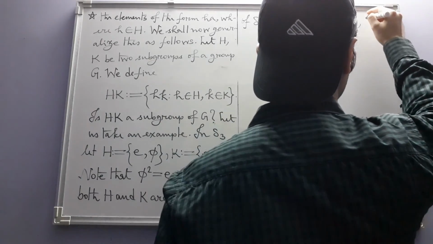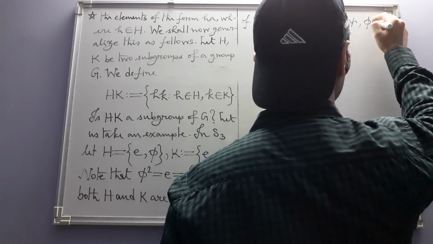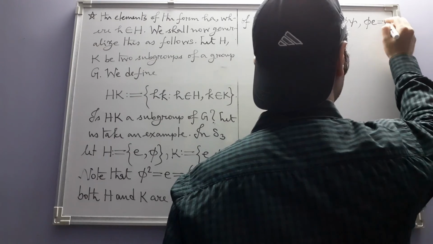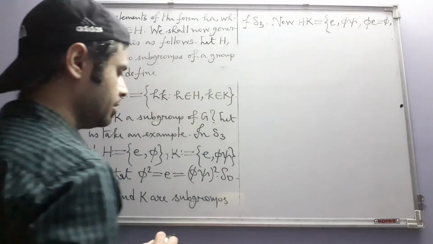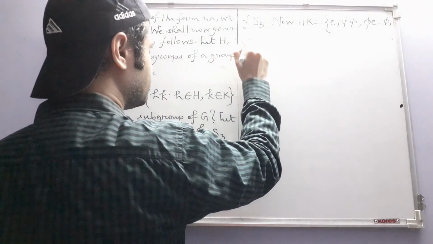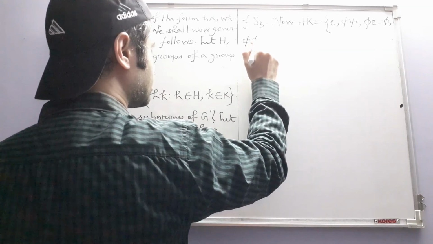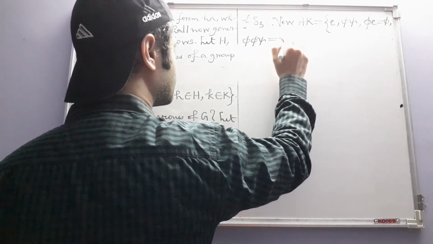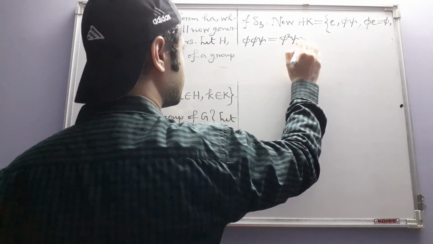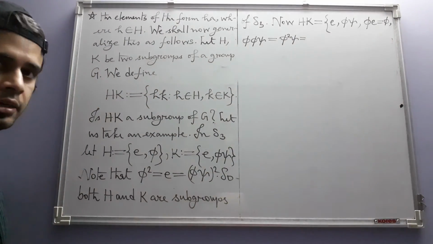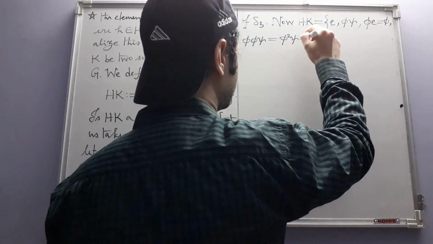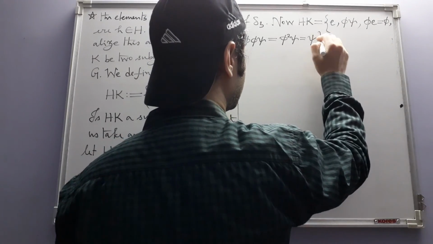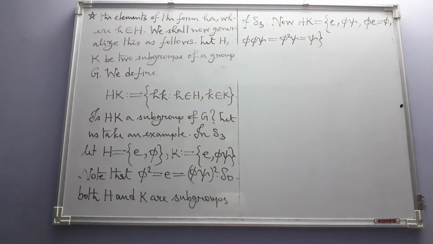Let me just write phi E is equal to phi. We will do the calculation here itself, and phi phi psi is equal to phi square psi, but phi square is identity, so that will not be there, and we end up with psi.